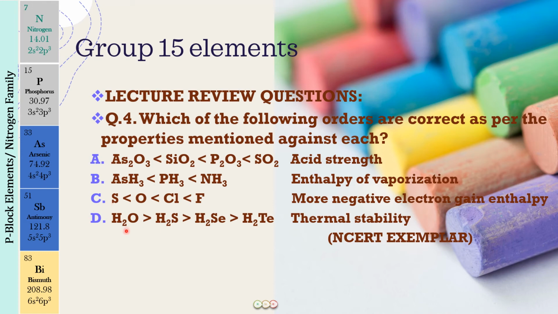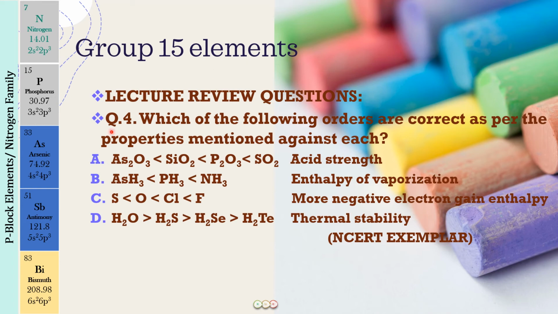Okay, and next we have water, H2S, H2Se and H2Te. Here what you can see is that we have the group 16 elements, which we will be discussing after we complete the group 15 elements. But all these are the hydrides of the group 16 elements, and the trends that you will be seeing for these will be very similar to the trends that we have already learned for the group 15 element hydrides.